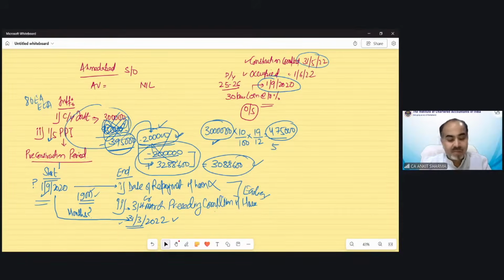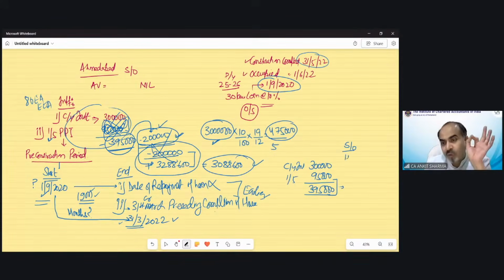No, no, no, you are still getting confused. Look, the current year interest in this question was 3 lakh. One fifth of the pre-construction interest is 95,000. I have total interest of 3 lakh 95,000. Now, the self-occupied property provision says that under income from house property, from this house you can only consider 2 lakh rupees as interest. Fine. So this would be my loss.